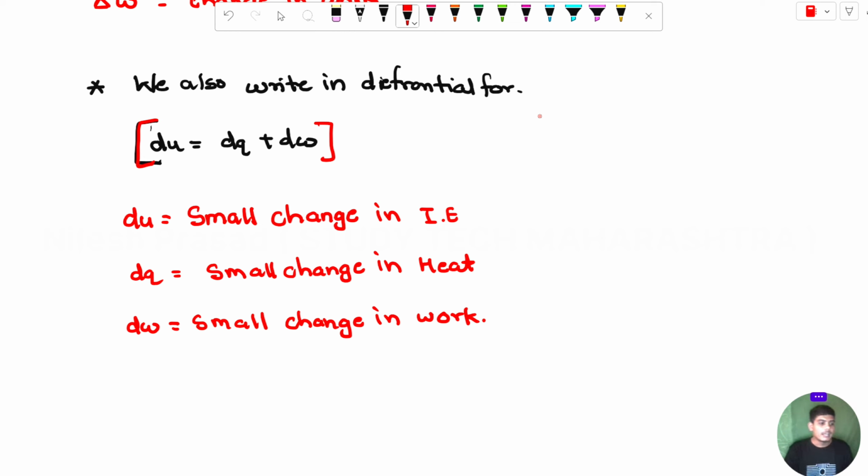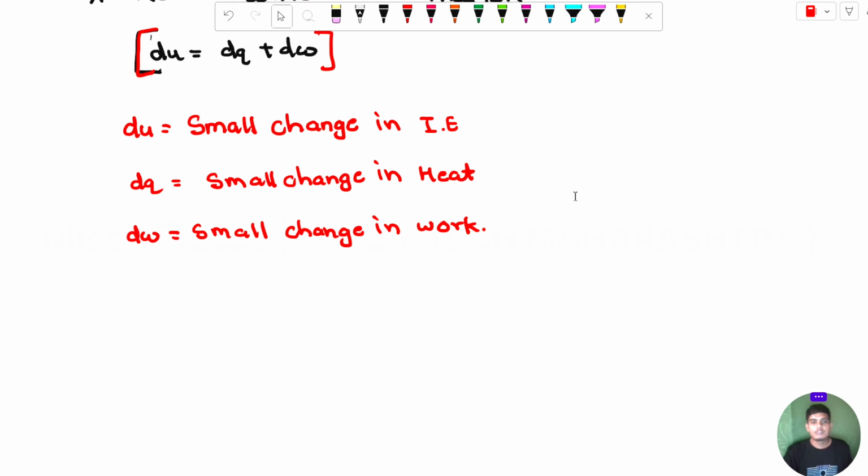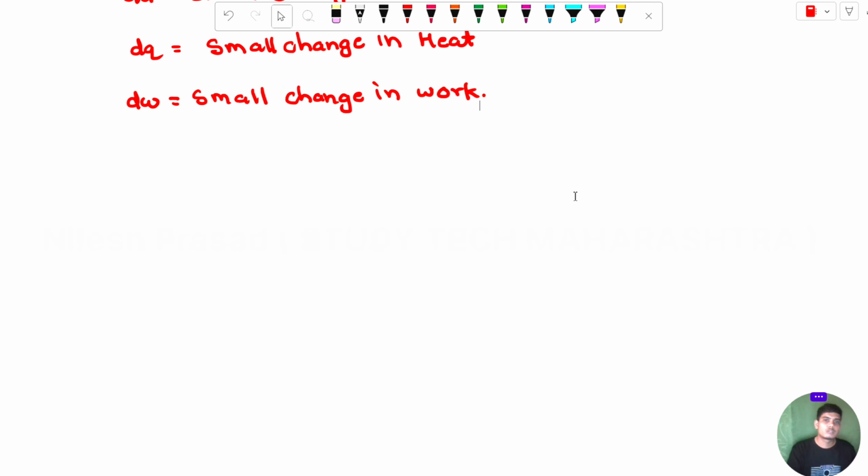And what is the first law of thermodynamics? There is a definition for the first law of thermodynamics.